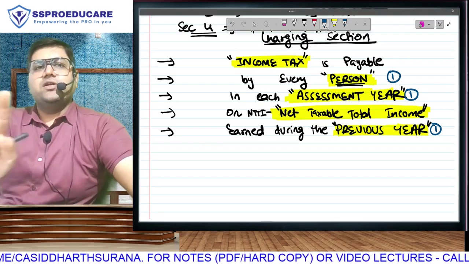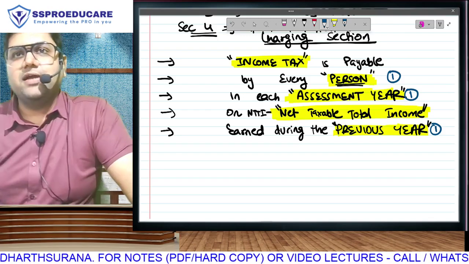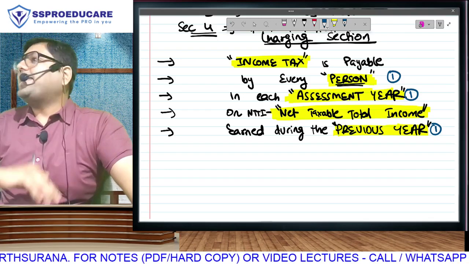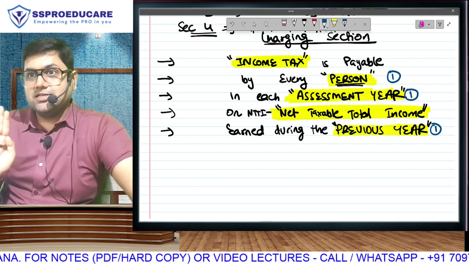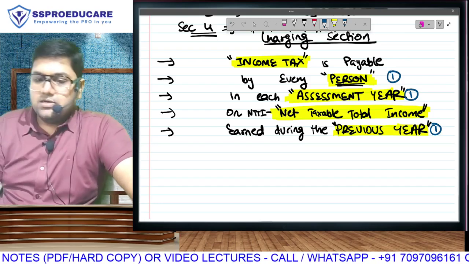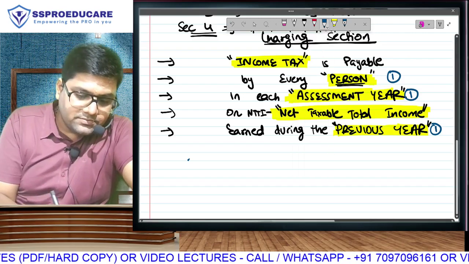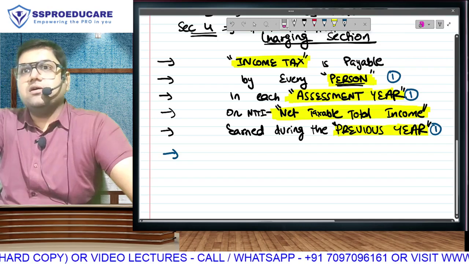The first chapter is basic concepts: 3 definitions, person, PY, AY done, chapter will get over. The second chapter, now please pay attention. Charging section is over. Whatever I have written in black color is what is written in the charging section. But I am adding a line here, and because it is not a part of the section, I am changing the color.